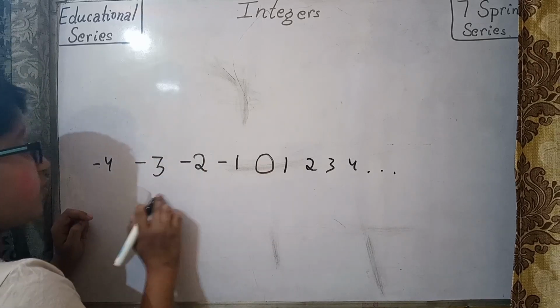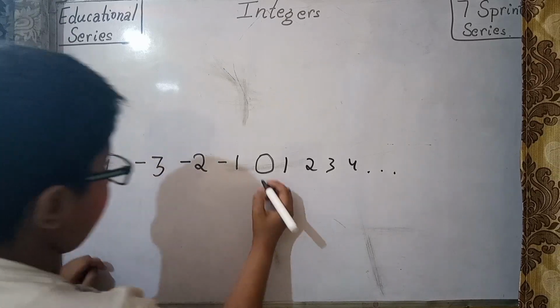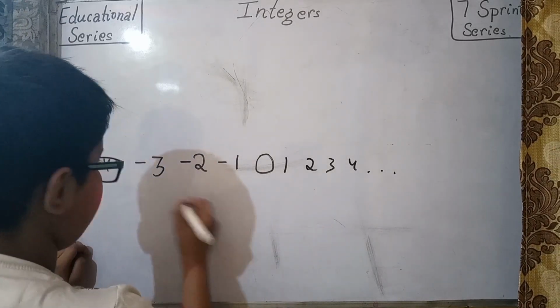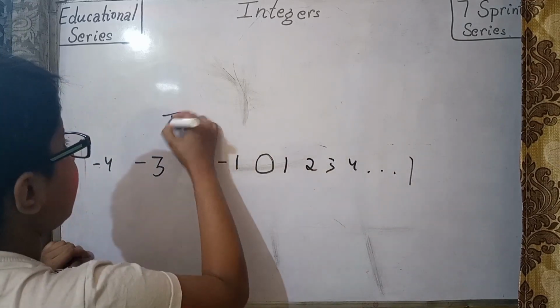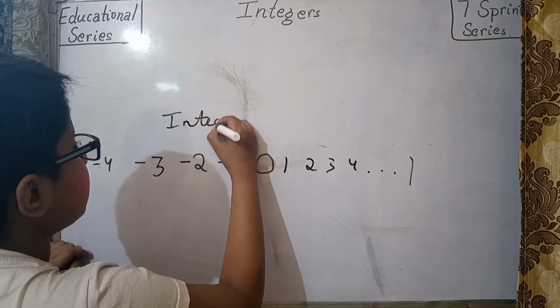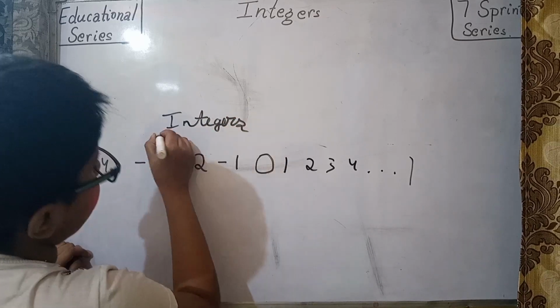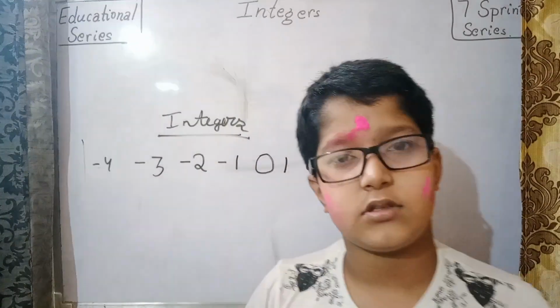Minus 1 is smaller than 3, and so on. All these are integers, as we have learned already in our earlier classes.